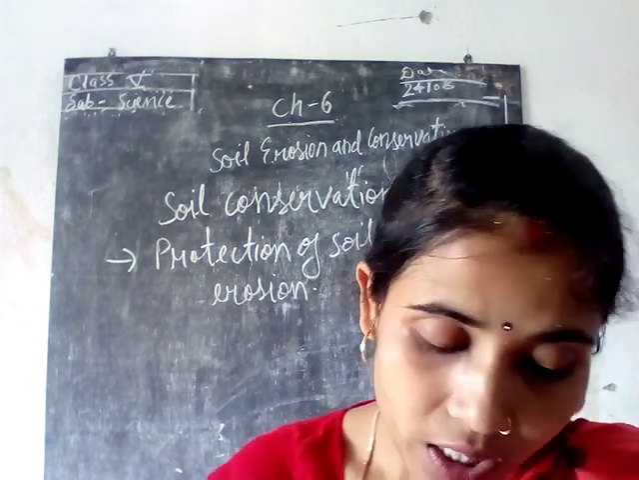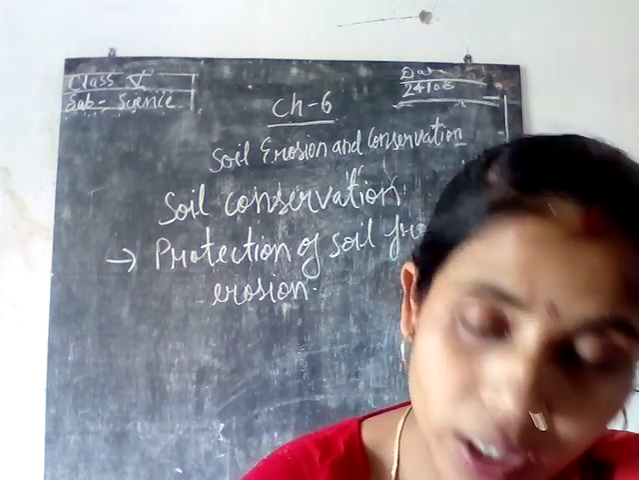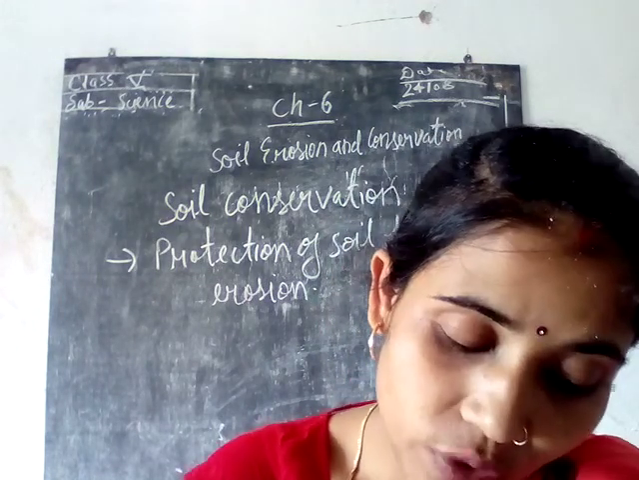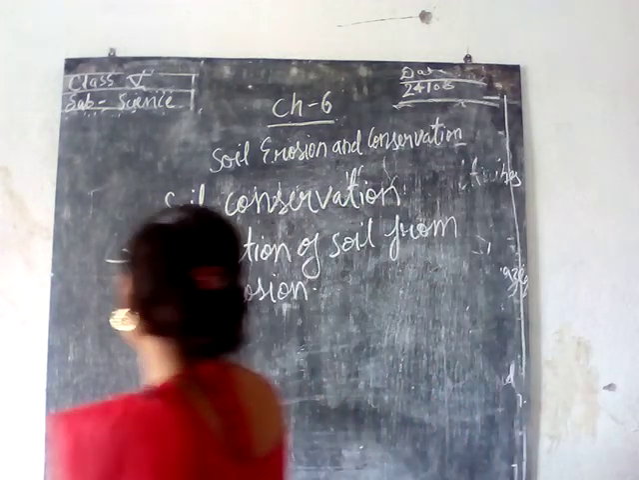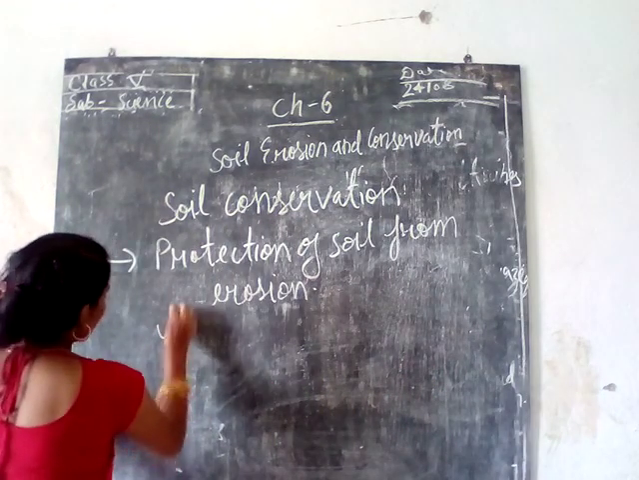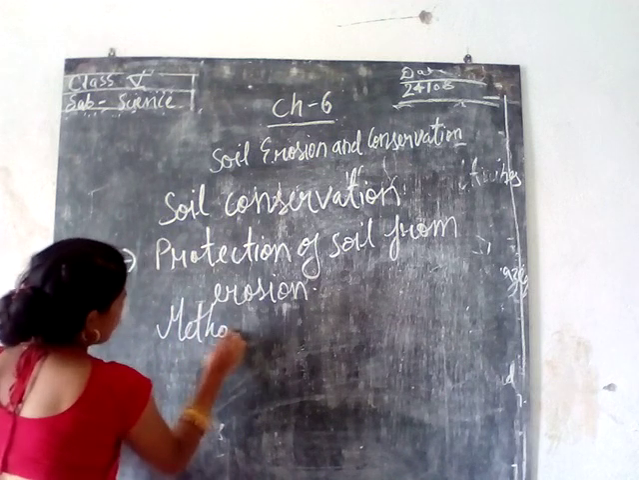There are three ways. Basically we can say there are three ways in which we can conserve the soil. So the first way, the methods in which we can conserve the soil, is methods of conservation.